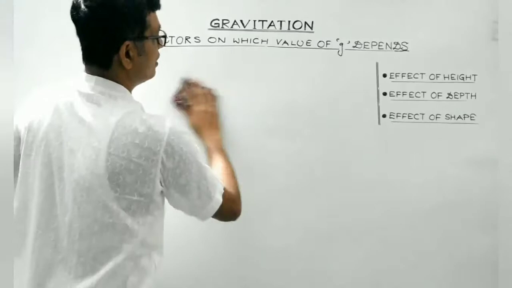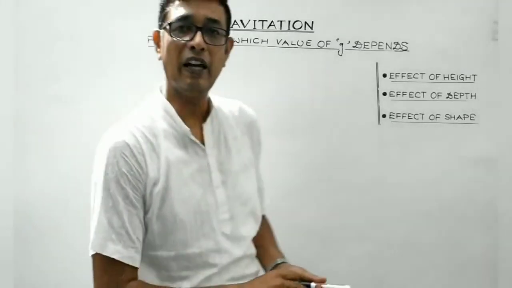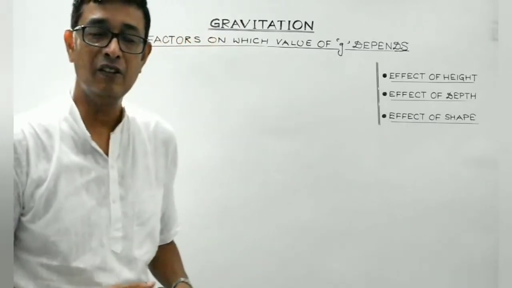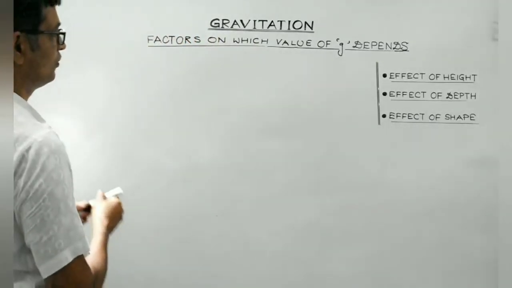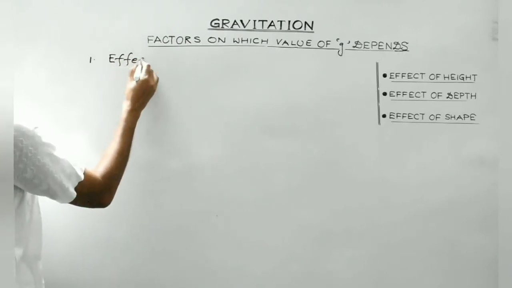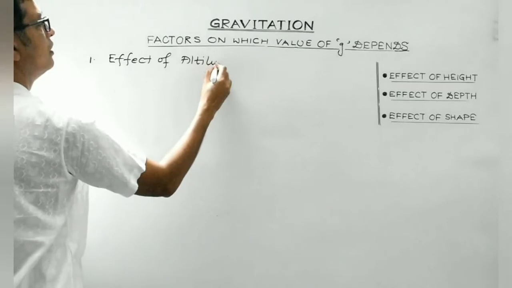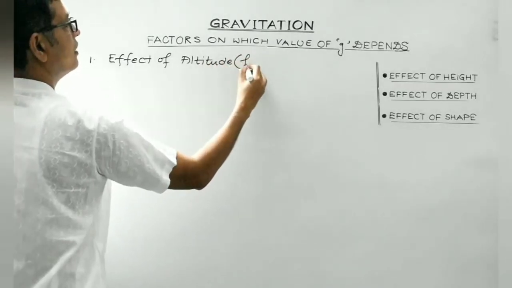After doing this article, we will conclude how the value of acceleration due to gravity varies with altitude, right? So the first factor is the effect of height or effect of altitude.